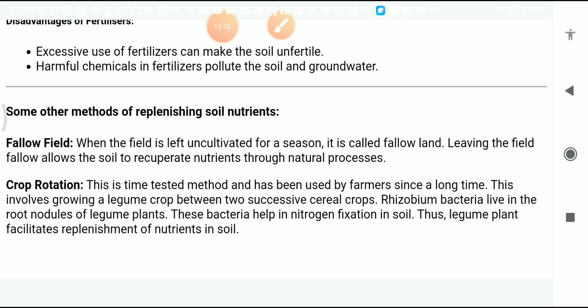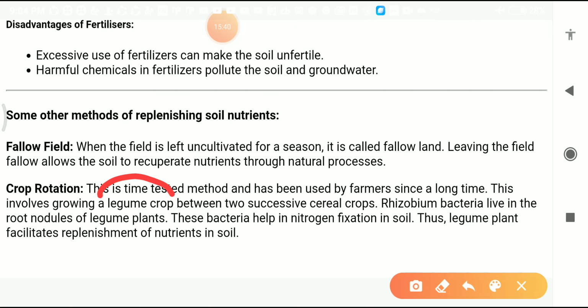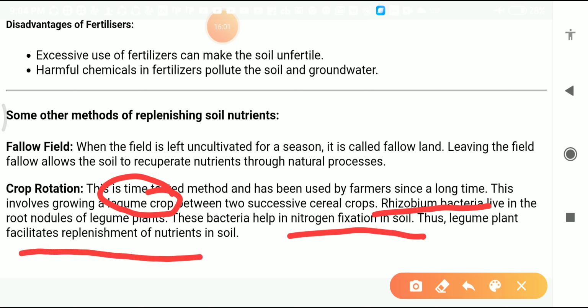Now students, what is a legume crop? Legume crops are those crops in which lots of proteins are present. Rhizobium bacteria live in the root nodules of legume plants. This bacteria helps in nitrogen fixation in the soil. This legume plant facilitates replenishment of the nutrients in the soil. Now I will explain what a legume crop is, what root nodules are, and what nitrogen fixation and rhizobium bacteria are.